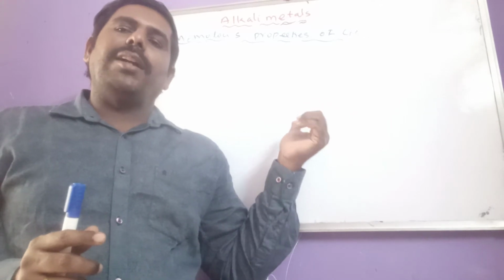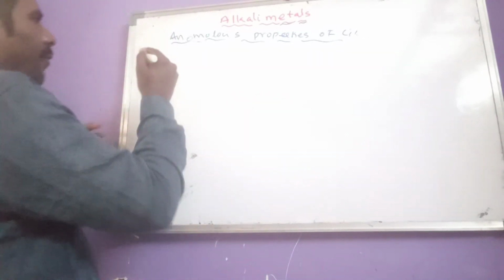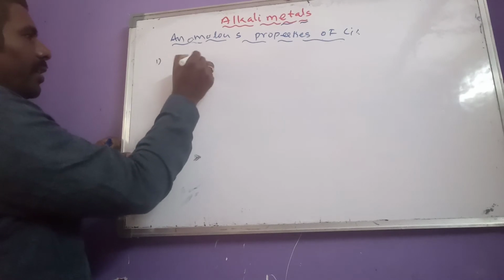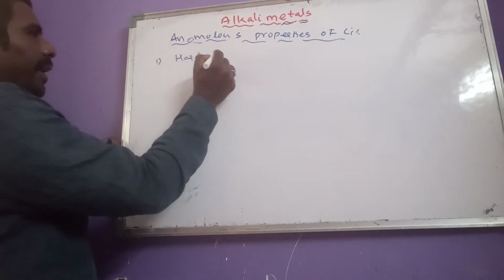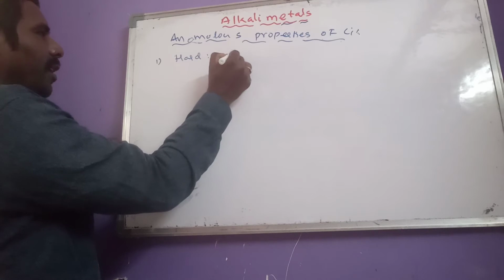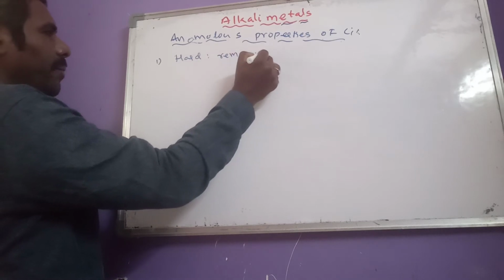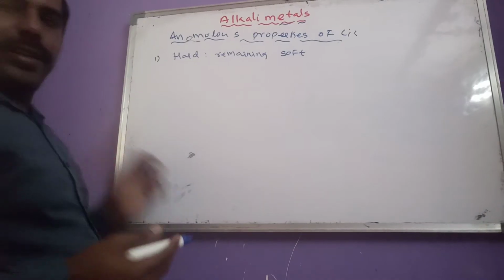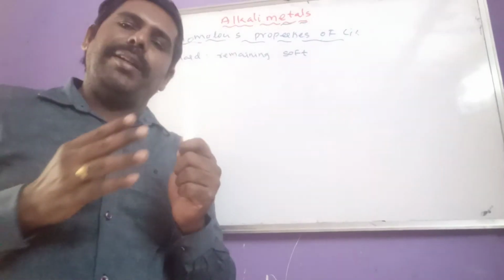Let us see what the properties are here. The first one is that lithium is a hard metal, but the remaining alkali metals are soft, they can even be cut with a knife, but lithium is the hardest alkali metal.